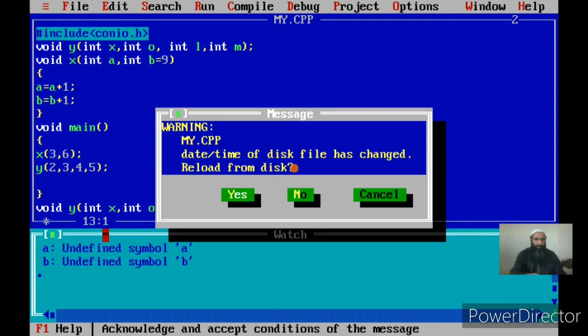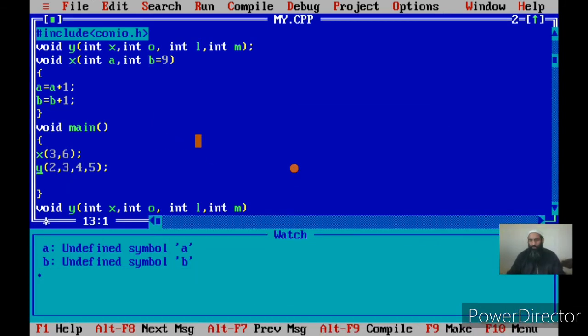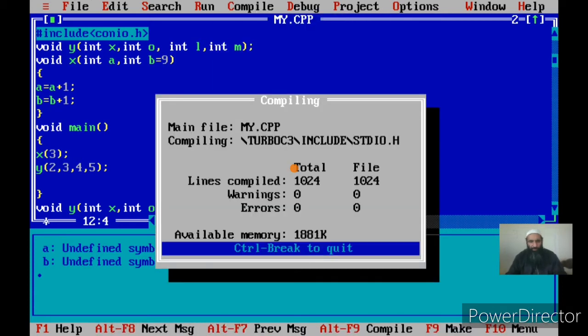Let us now make a call to x with only one actual argument. Okay, let us see if this call is possible now. Earlier we have seen once we made a call to a function x with a lesser number of arguments, the compiler reported an error. Let me first compile it and you will see there is no error.